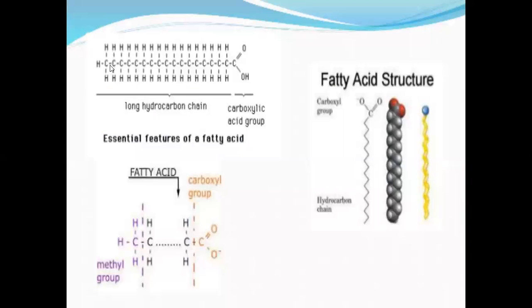In the diagram it is more clear. This is the diagram of a fatty acid. This is the length of the carbon chain. At one end we have the carboxylic acid group, continued by a length of carbon chain which is saturated. So here we are seeing a saturated hydrocarbon chain. It can be saturated, or it can be unsaturated also. These are different depictions of fatty acid diagrams.